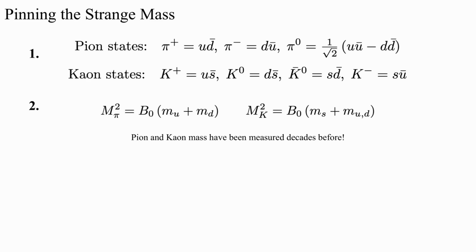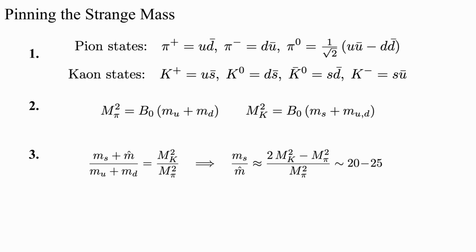Now, arguments from chiral symmetry tell us that the square of the mass of either the pion or the kaon is proportional to the sum of the masses of the constituent quarks. Now, this is where the algebra 1 comes in. We can set up a proportion taking the ratio of the square of the kaon mass over the square of the pion mass and eliminate this B naught constant that we don't know. At this point in time, we know the mass of the kaon and the mass of the pion pretty well, with some level of uncertainty that's obviously much larger than what we have in the present day.